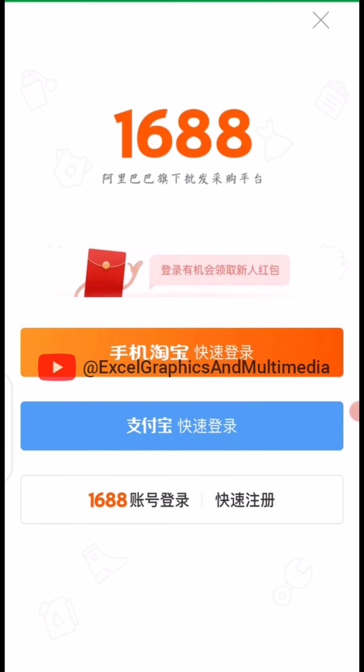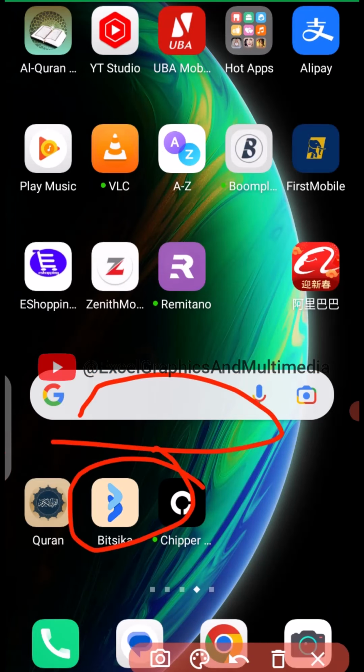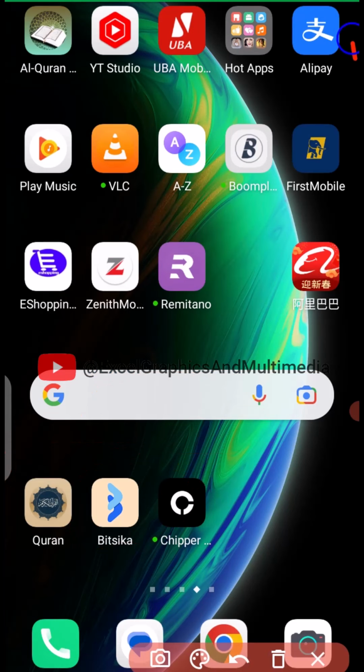So I have a solution for this, which I believe is going to help to retrieve this account back so that you continue to purchase whatever you want to purchase from 1688 or Taobao or Idle Fish or any account that has association with the Taobao username and password. So for us to solve this problem, I think the first thing we need to do is to go to our Alipay. So I'm going to click on my Alipay right away.